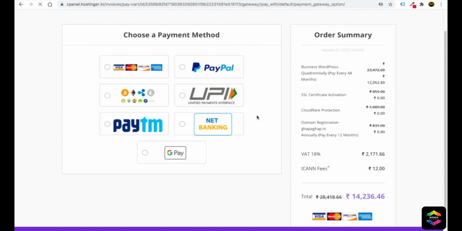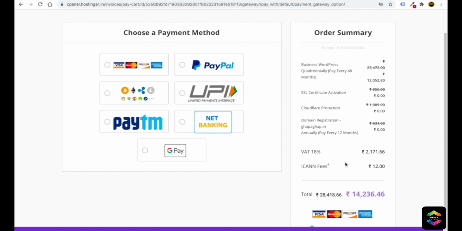Then it will give you the option of which method you want to pay with. Again, you can check here, you are purchasing for 48 months, that is 4 years. You are getting free SSL, free Cloudflare, and a free domain. So you can see the tax and everything.